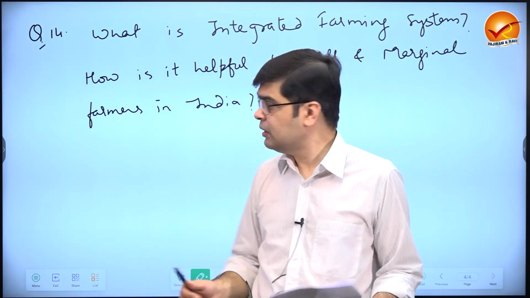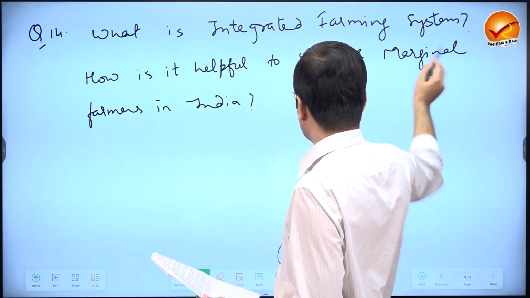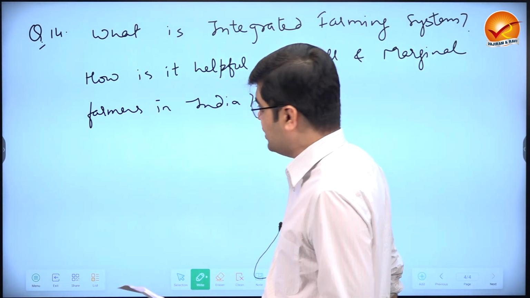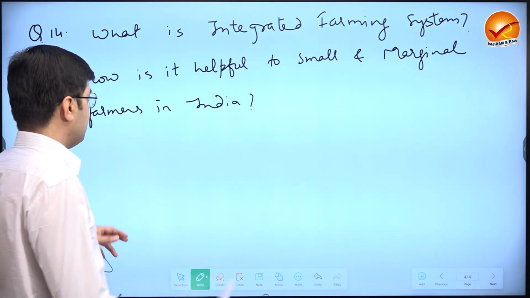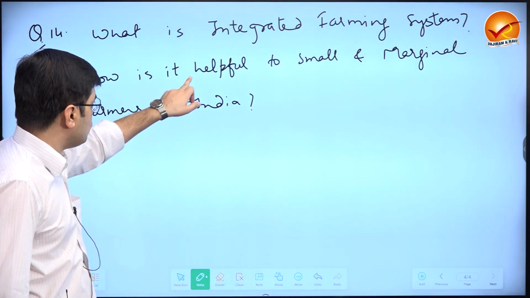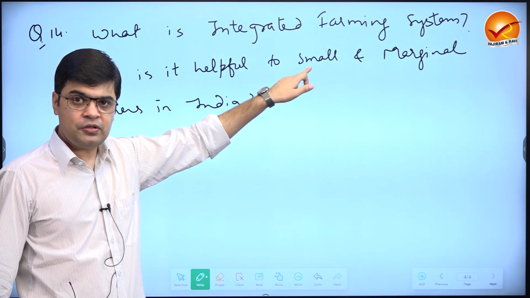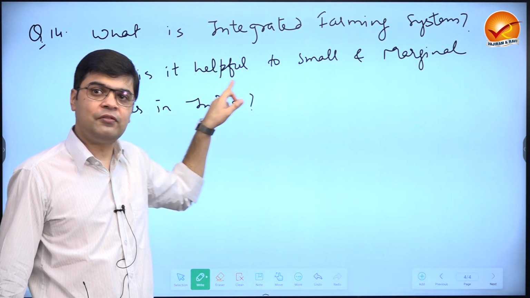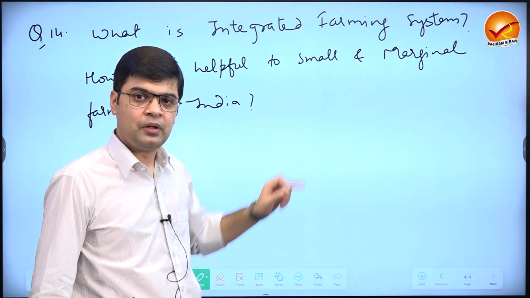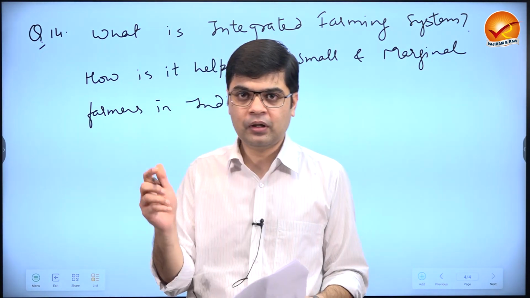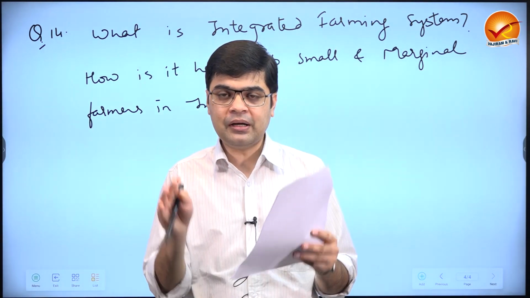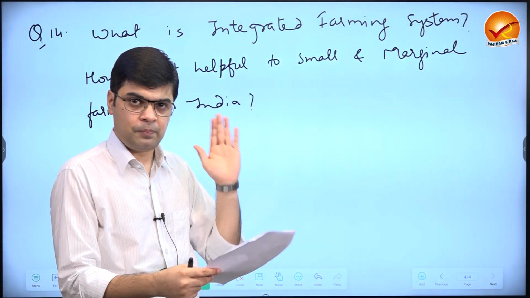Now the question says, how is it helpful to small and marginal farmers in India? So there are certain assumptions here. One assumption is that it is going to help the small and marginal farmers. The examiner is not asking you whether it will help or not. The examiner is telling you to explain how it will help. You tell me how it will help, but it is assumed that it is going to help.